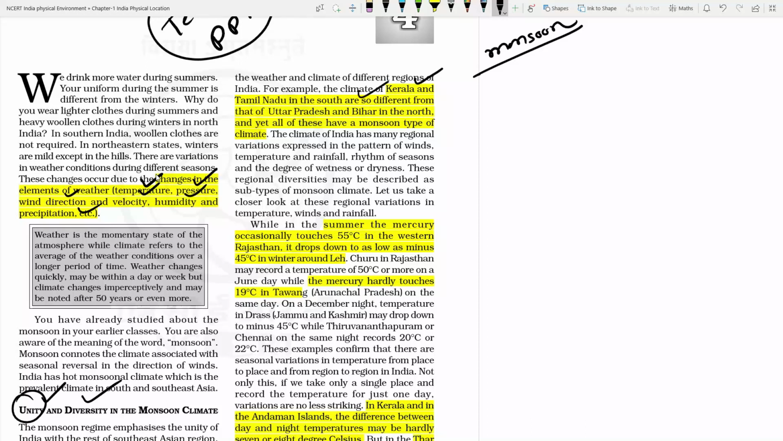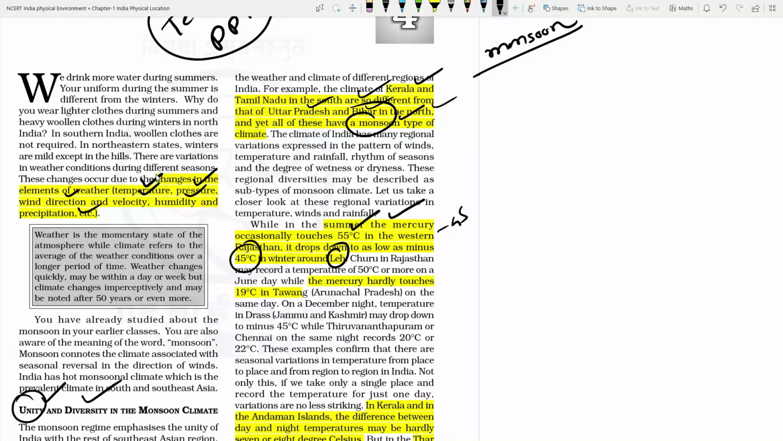Kerala and Tamil Nadu in the south are so different climatically from Uttar Pradesh and Bihar in the north, but the monsoon is the same everywhere, while the summer season is different for Kerala as compared to Uttar Pradesh, and the same case is for Tamil Nadu and Bihar, isn't it? In summer the mercury may touch 55 degrees Celsius in Rajasthan. At the same time in Leh, minus 45 degrees Celsius may be approached in winter. So there are different temperature variations, but one thing is common, that is monsoon.